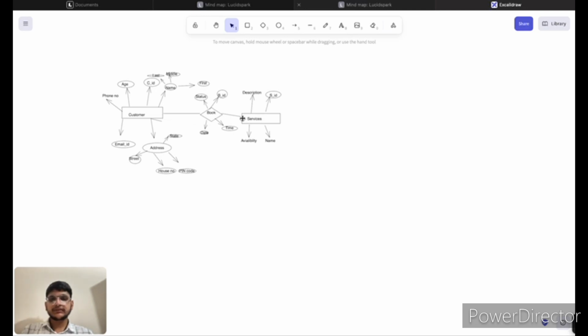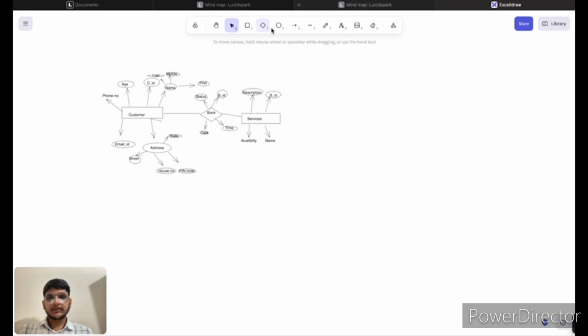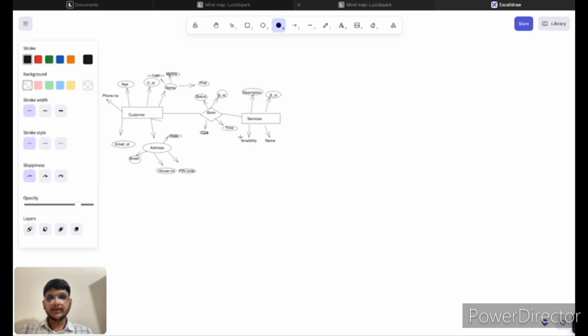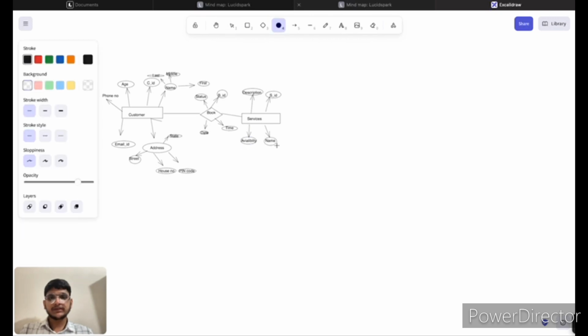Customer books the service. Here the book entity has attributes like booking ID, status of booking, date of booking, time of booking, and service ID. SID means service ID, and description of service, availability, whether at that time this service is available or not available, and the name of the service.